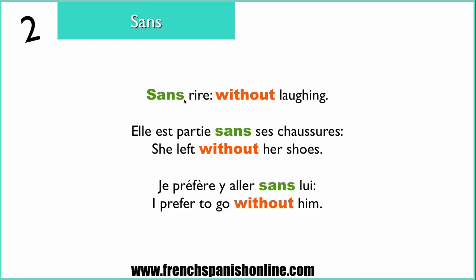Let's see more examples. Sans rire, without laughing. So when we have a short sentence, for example, we always use the infinitive form. With a noun, again, elle est partie sans ses chaussures, so here no difficulty because actually it is the same in English and in French. She left without her shoes. And je préfère y aller sans lui. Lui is a pronoun, so the same thing. I prefer to go without him.